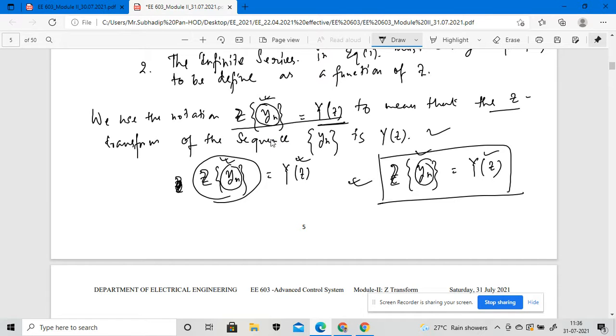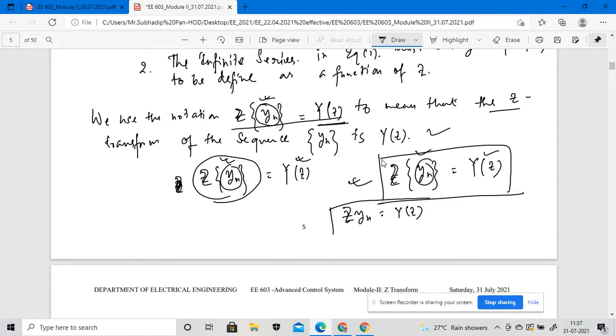Here we are using this notation. In another book, it may be noted differently. You may write Z of y of n equals Y of z.